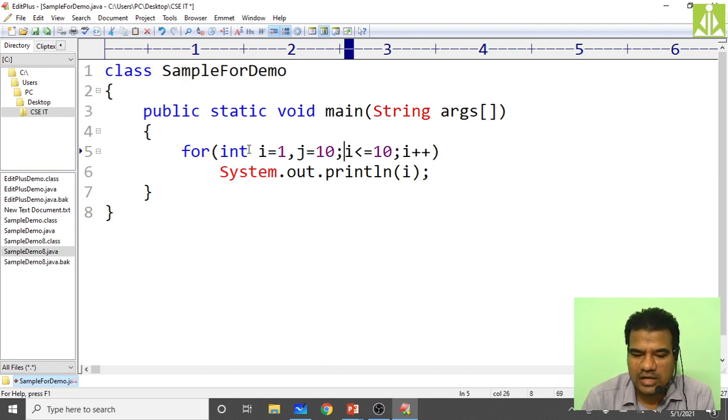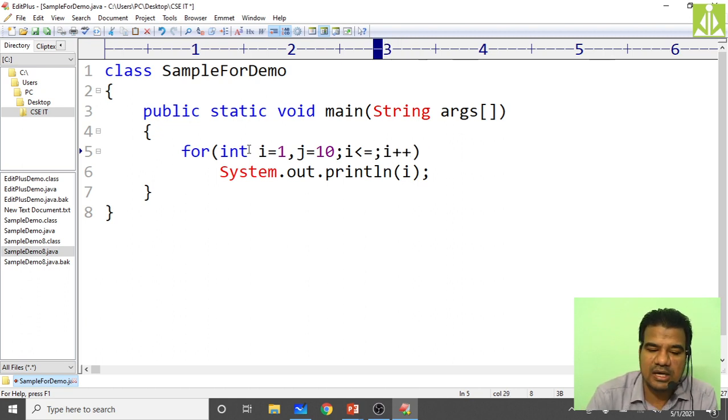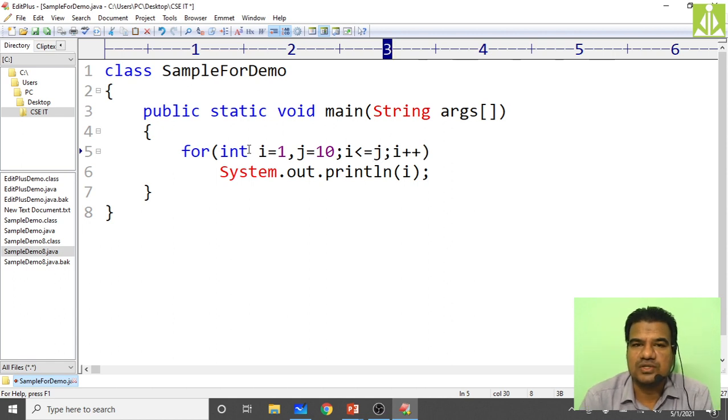And what I am doing over here, instead of making i less than or equal to 10, I am making i less than or equal to j. I am involving j also in the condition. And here in the updation part, now we have two counters declared to run this loop.